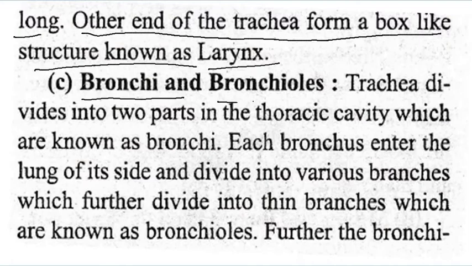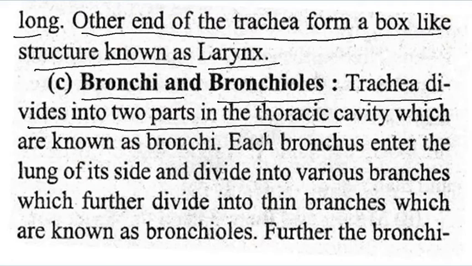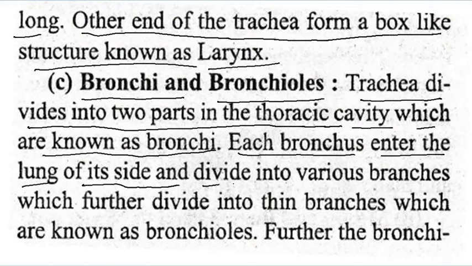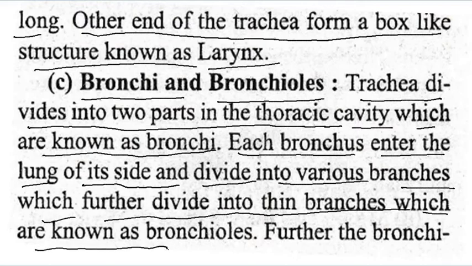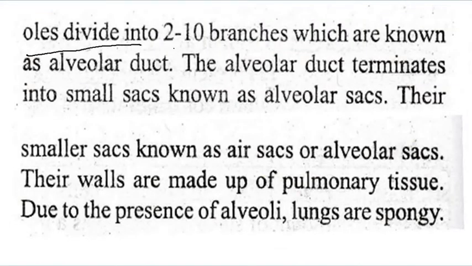Now the bronchi and the bronchioles. The trachea divides into two parts in the thoracic cavity, which are known as bronchi. Each bronchus enters the lung on its side and divides into various bronchi, which further divide into thin bronchi known as bronchioles. Further, the bronchioles divide into 2 to 10 branches which are known as alveolar ducts.